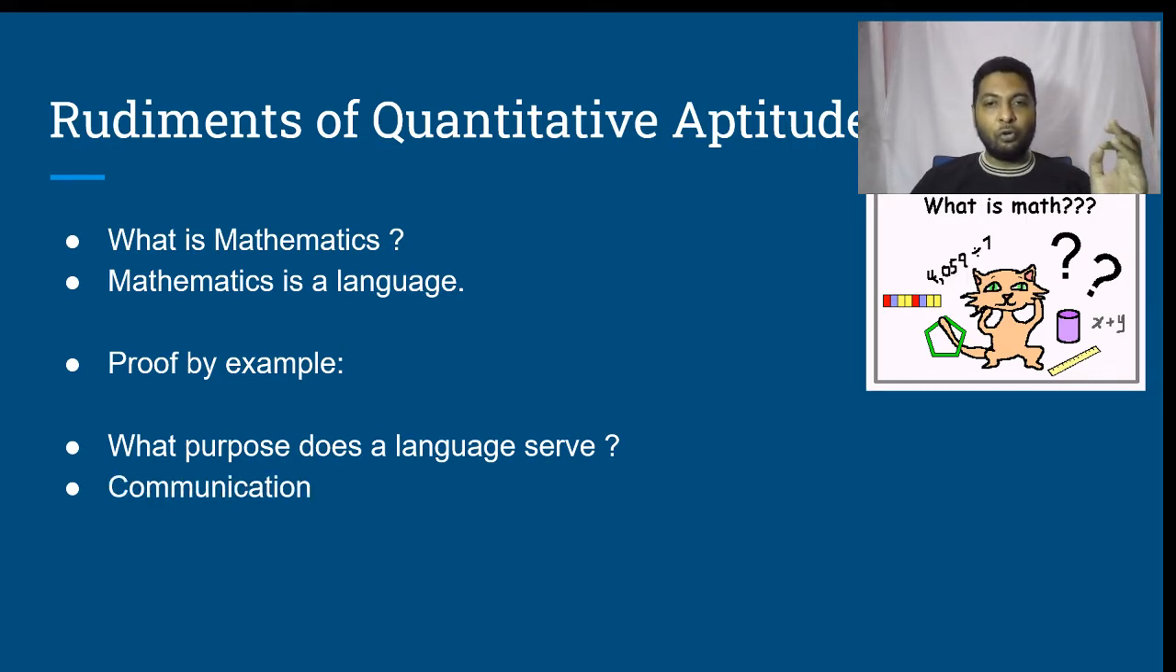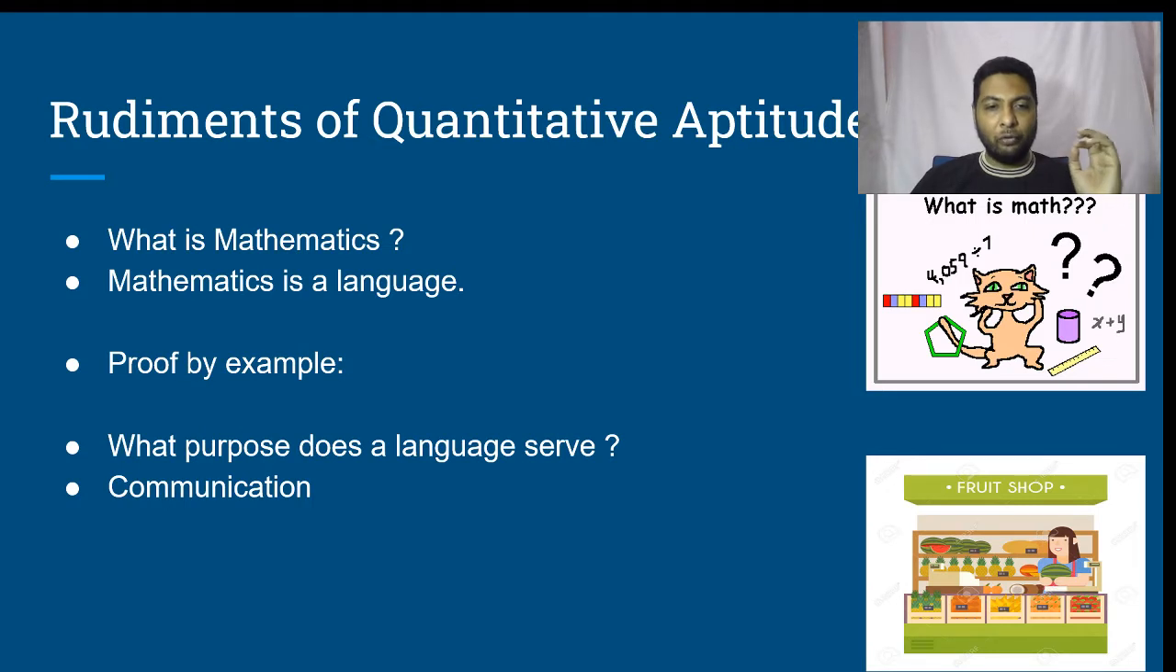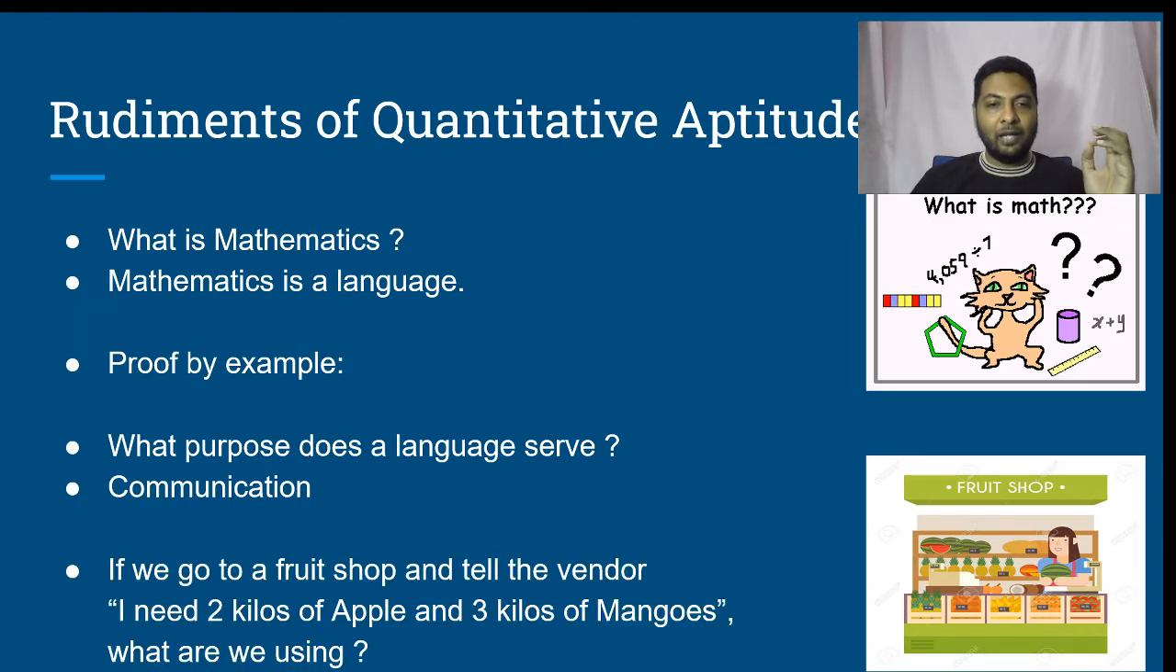Now, if you go to a fruit shop and if you tell the vendor that I want 2 kilos of apples and 3 kilos of mangoes, what am I doing there? I am communicating with the help of what? With the help of mathematics. Therefore, what is mathematics? It's a language. When we say mathematics is a language, we need to understand basics of language.